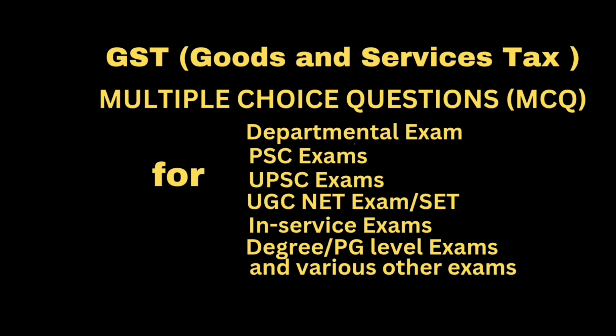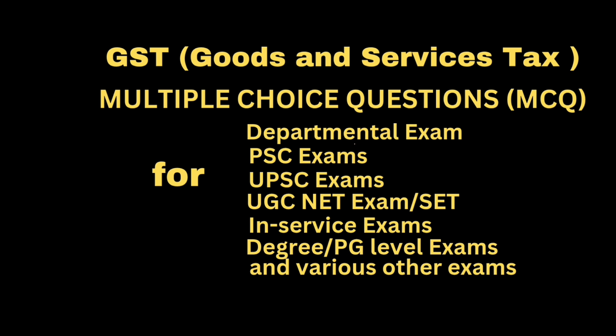Option: In case of taxable supply of services, invoice is to be issued within a period of. Answer: 30 days from the date of supply of service. Option: In case of taxable supply of services by a banking company, invoice is to be issued within a period of. Answer: 45 days from the date of supply of service.